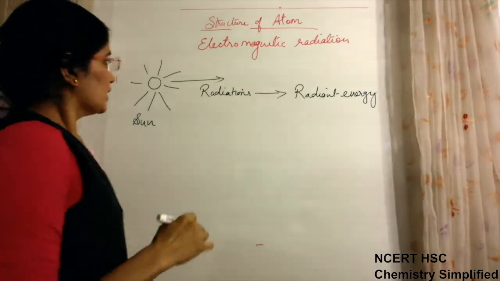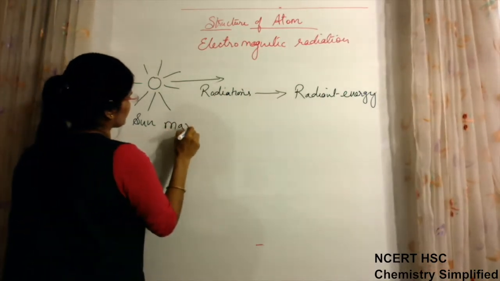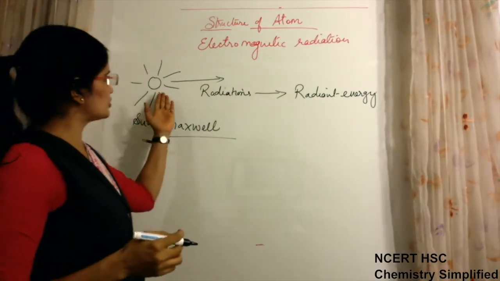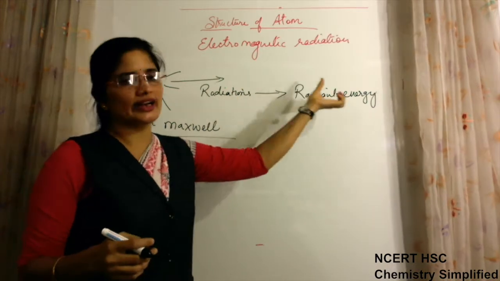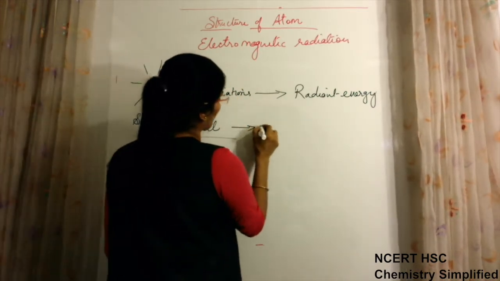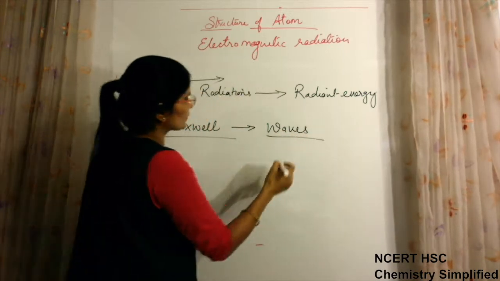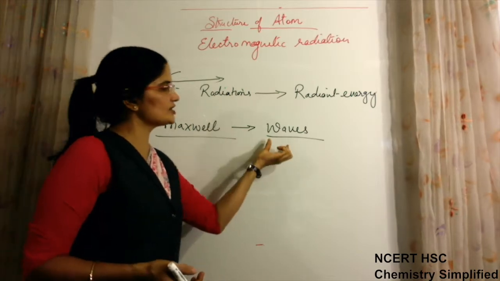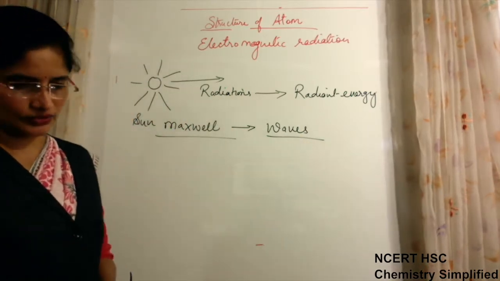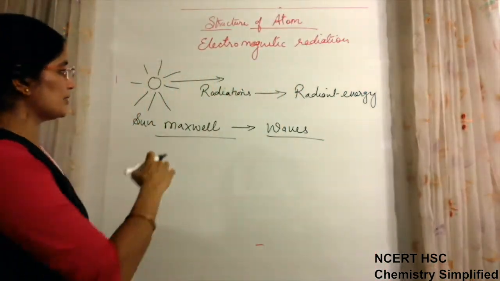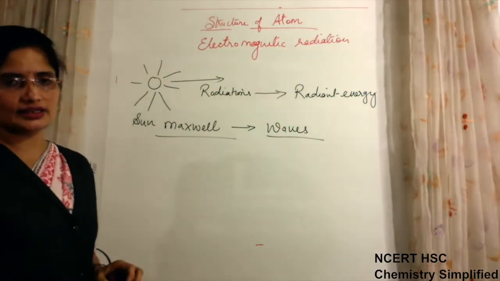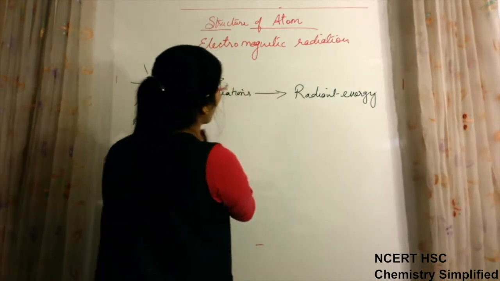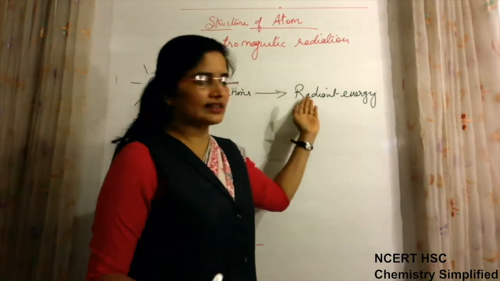Now there was a scientist named Maxwell who said that the energy which is radiated in the form of radiant energy is actually in the form of waves. When it is coming from the source of light to different objects, these radiations are coming in the form of waves. Now when they are coming in the form of waves, they will have all characteristics of waves. That we will talk about later. Now we come back to this radiant energy.